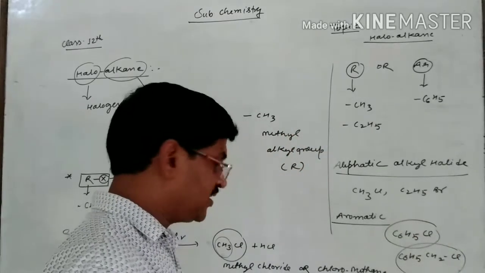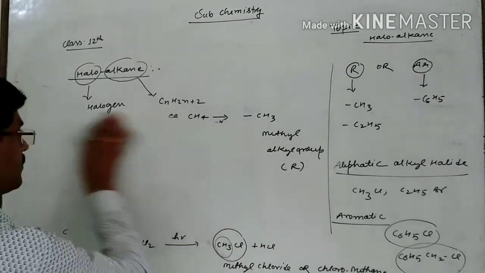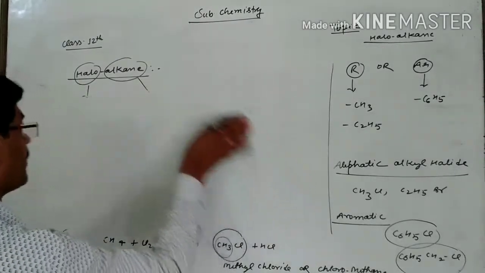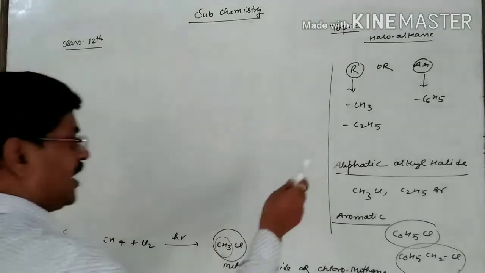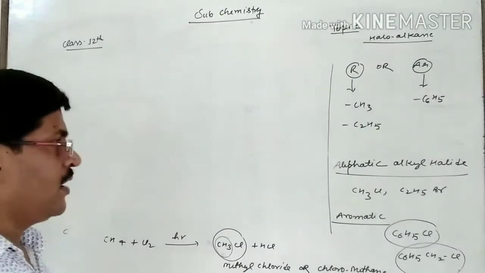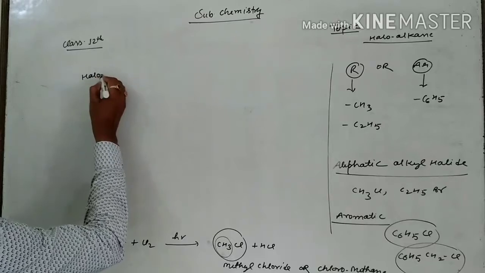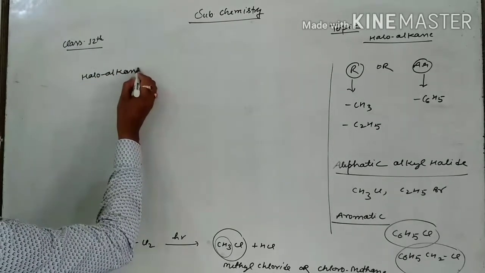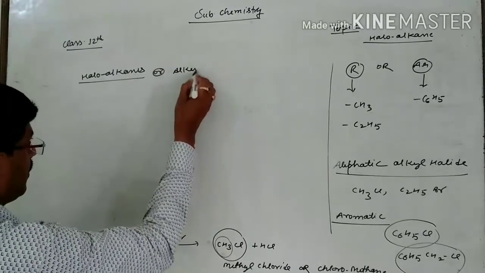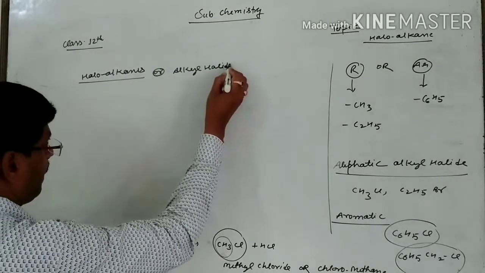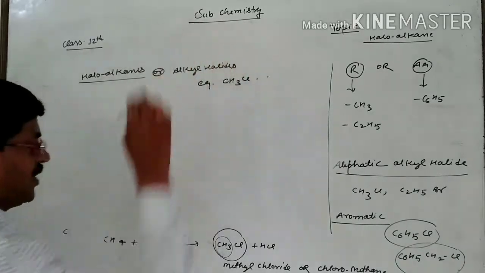Now, say here, as you are seeing, aliphatic, alkyl halide or haloalkanes, or alkyl halides, example like CH3Cl, etc., and so on.